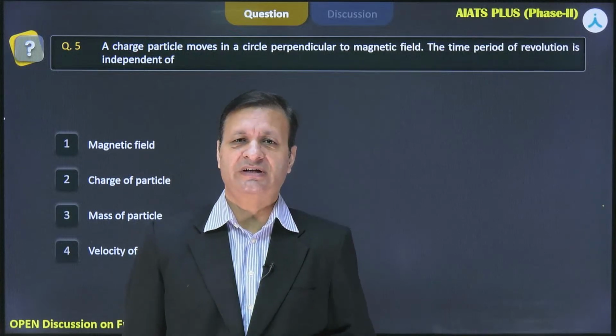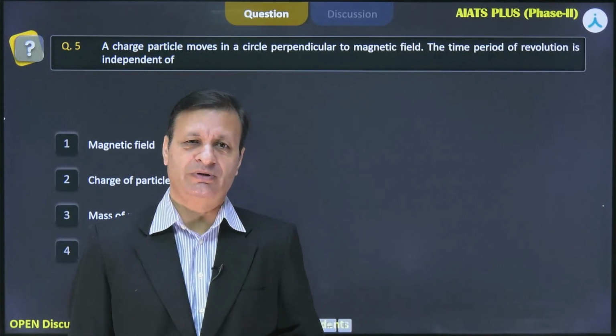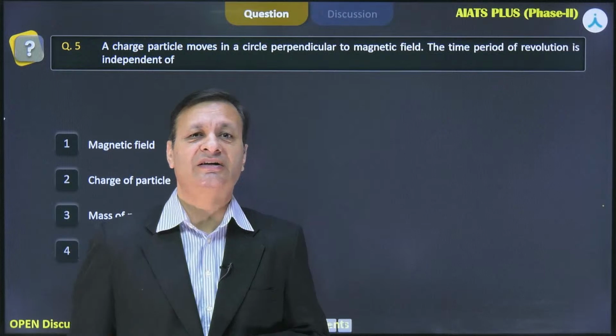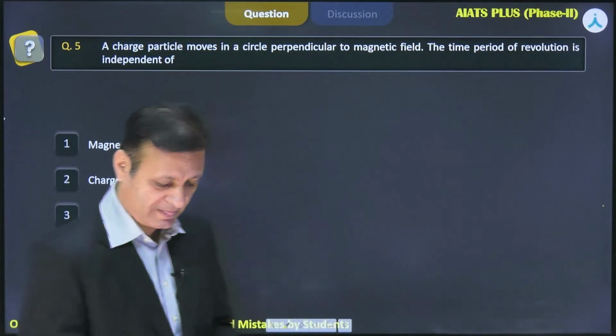Now first we try to understand the concept when a charged particle enters a magnetic field.